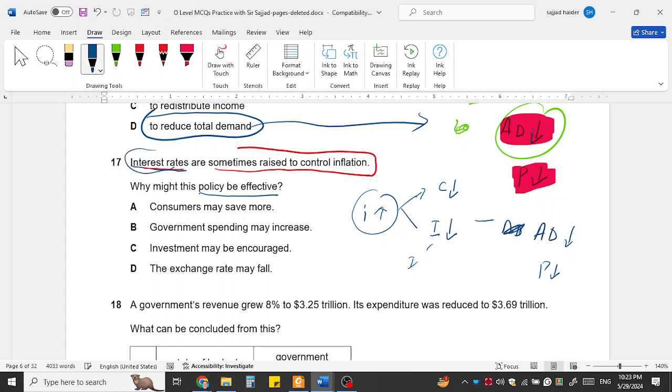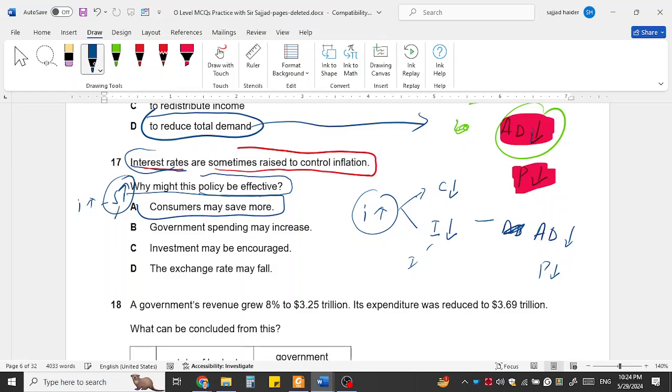So when interest rates are sometimes raised to control inflation, why might this policy be effective? This means the consumer will save more. The answer is that when there is a high interest rate, people will save more because they will get more reward on their savings.